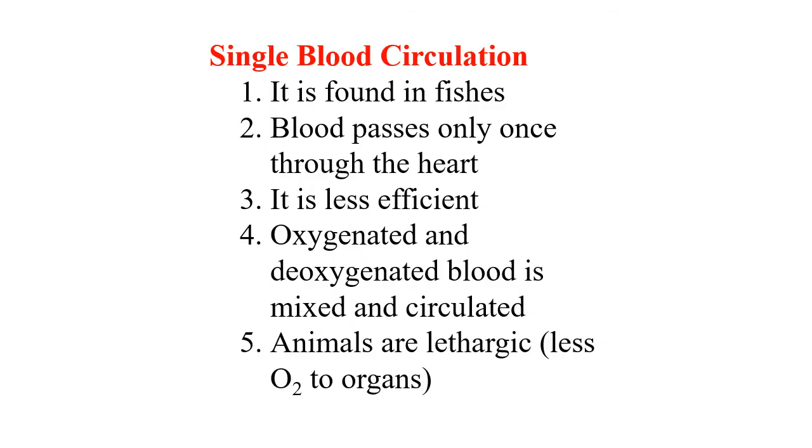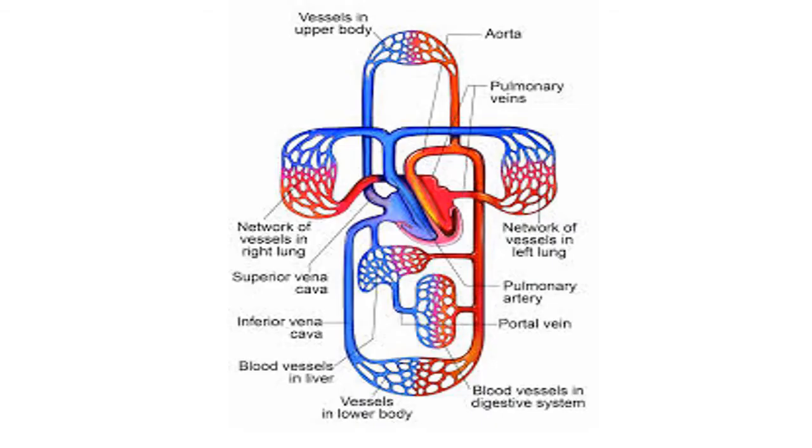Single circulation is found in lower organisms like fishes, where the heart is two-chambered. Blood passes only once through the heart, and it is obviously a less efficient system. Oxygenated and deoxygenated blood are mixed and circulated. As a result, the animals become lethargic, as there is less supply of oxygen to the different organs. The second mechanism is double circulation.